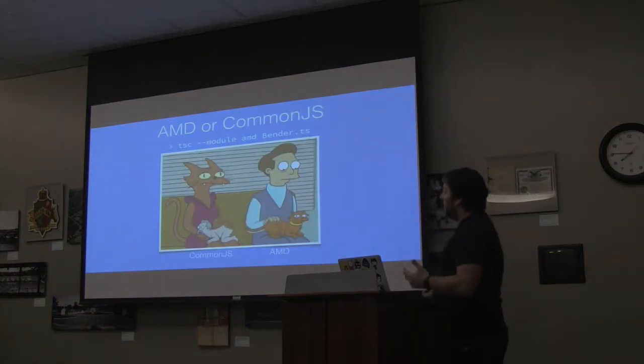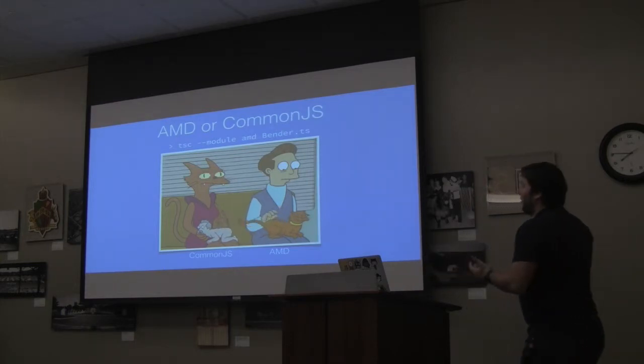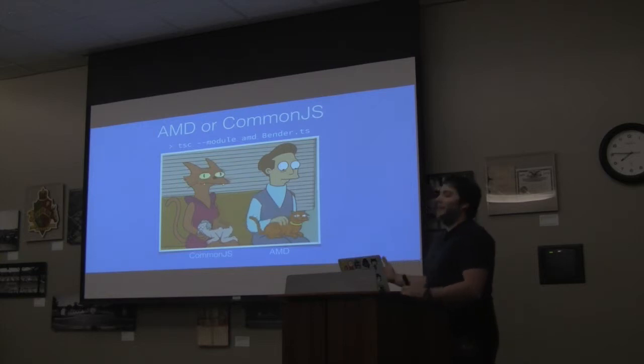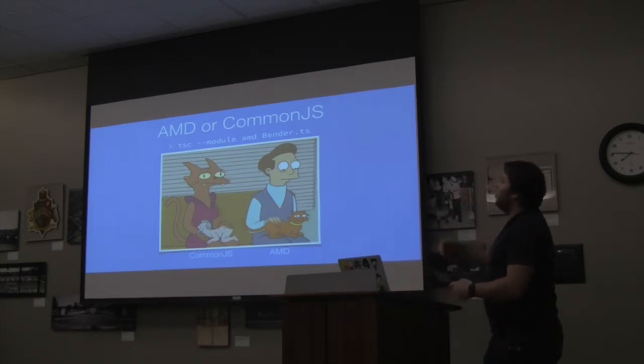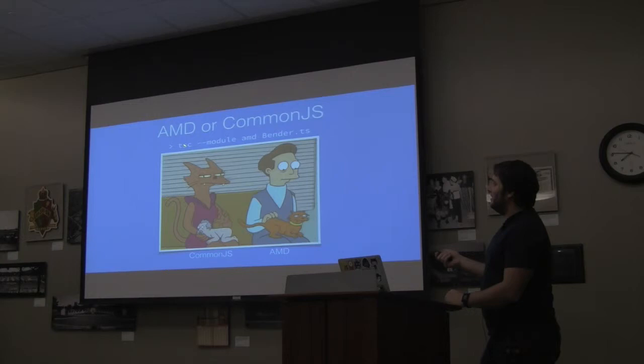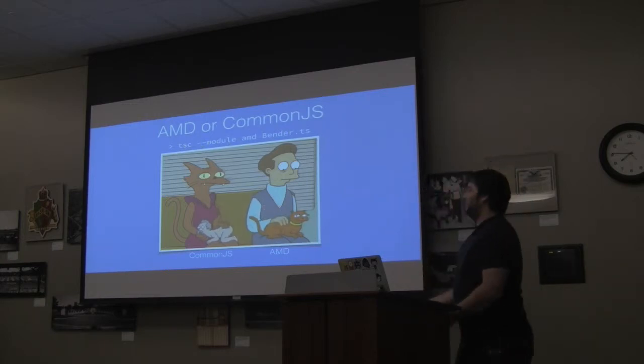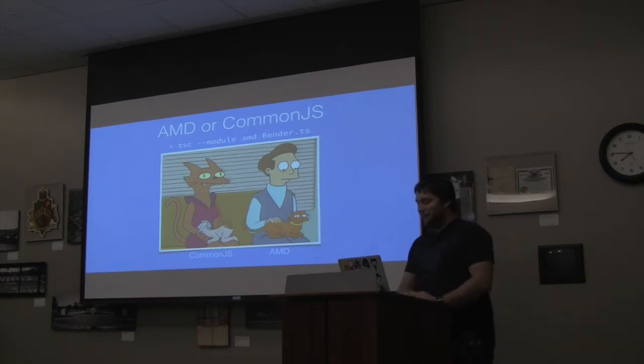You can export as both CommonJS and AMD. So if you want to have a browser version and a node module built from the same code, you just specify it at compile time. So you just say tsc --module, and I'm specifying that I want AMD for bender.ts. And it gives me that.